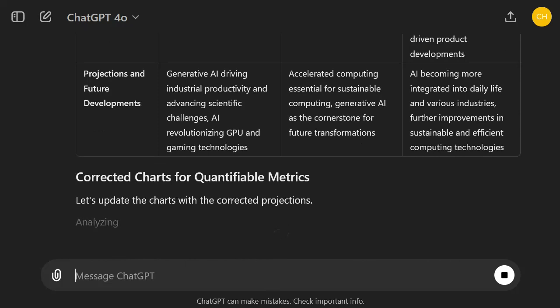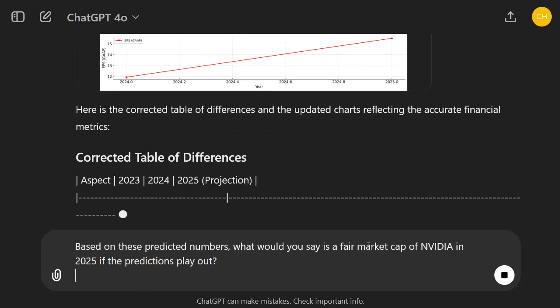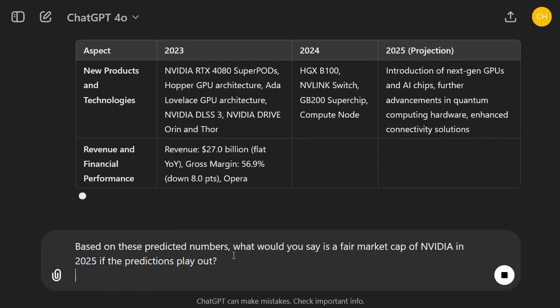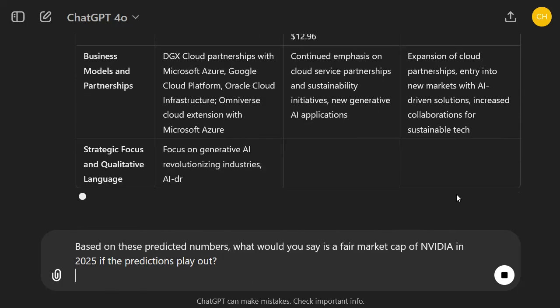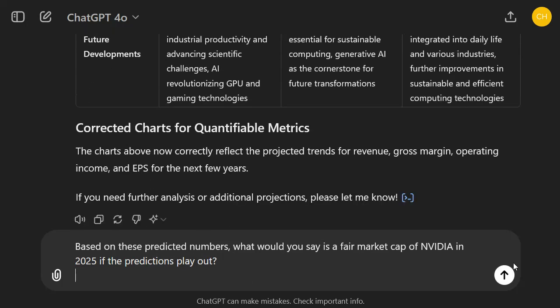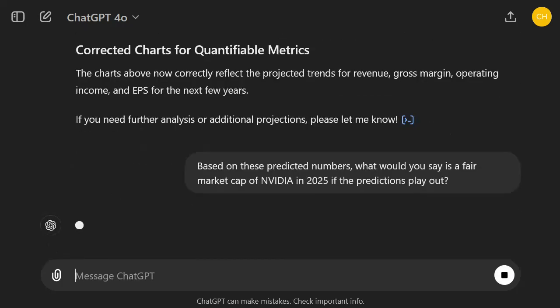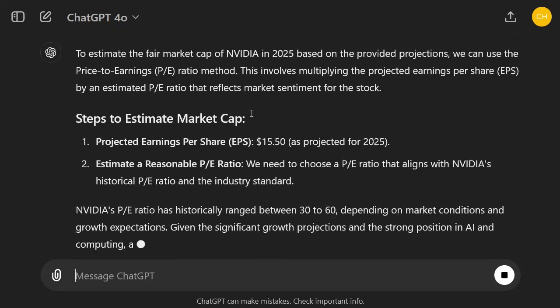Okay, so let's end this with a stock prediction, right? Just for fun, or a market cap prediction. Based on these predicted numbers, what would you say is a fair market cap of NVIDIA in 25 if the predictions play out? This would be interesting. Okay, it uses PE ratio, which I think would make sense.